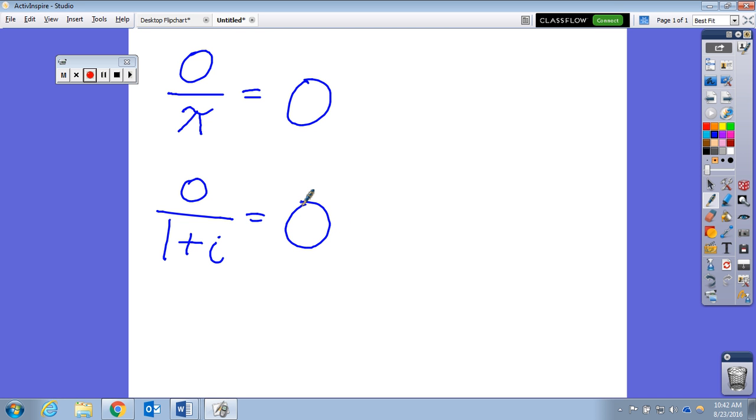What about if we have some constant, say like 3 divided by 0? What is that? Undefined. So why is it undefined? Well, you could argue that division is the reverse of multiplication.